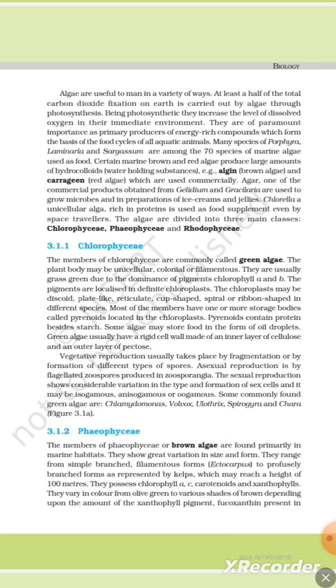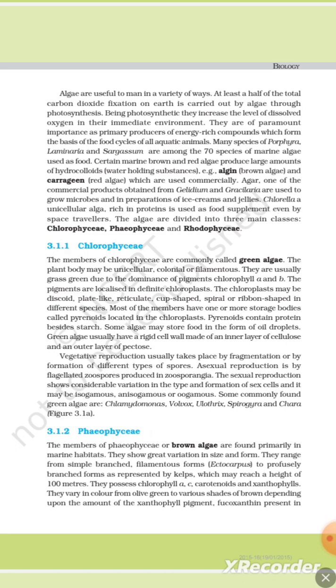Certain marine brown and red algae produce large amounts of hydrocolloids, water-holding substances, for example algin from brown algae and carrageen from red algae, which are used commercially. Agar, one of the commercial products obtained from Gelidium and Gracilaria, is used to grow microbes and in the preparation of ice cream and jellies.